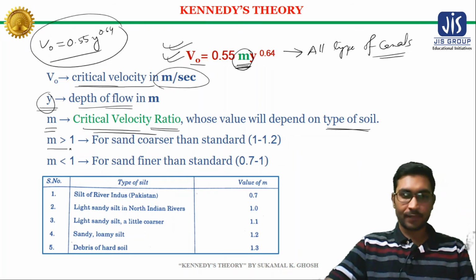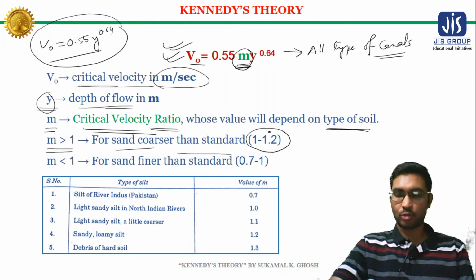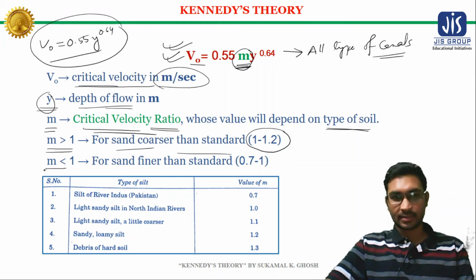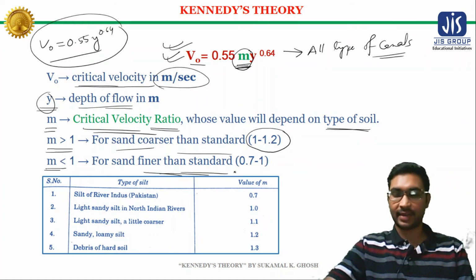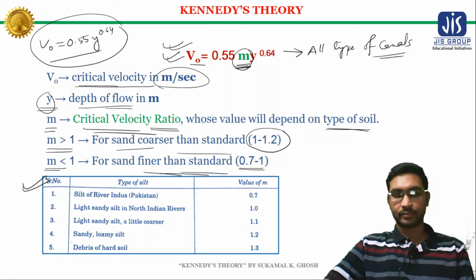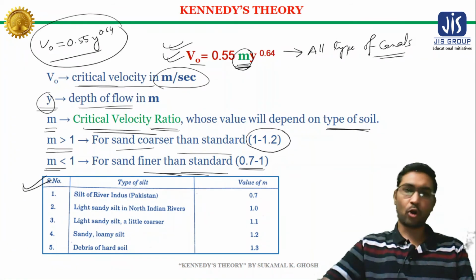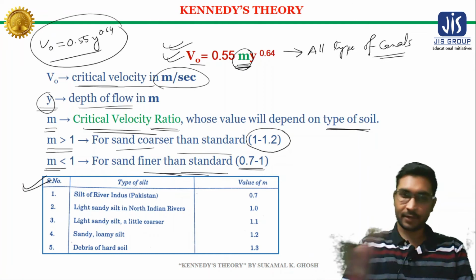The value of M is greater than 1 for sand coarser than the standard, generally 1 to 1.2, and less than 1 for sand finer than the standard sand, generally from 0.7 to 1. From this table you may get the values of M corresponding to different types of soils.